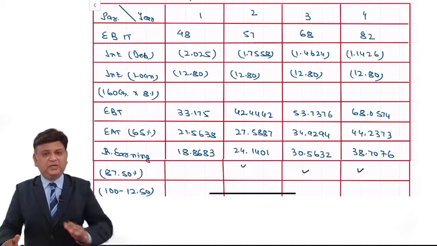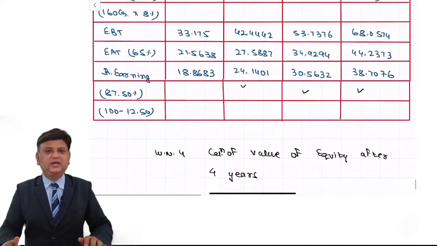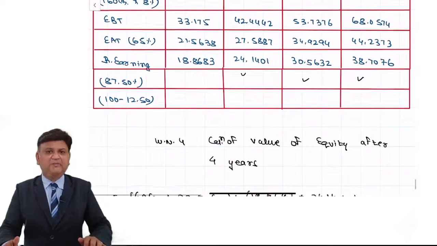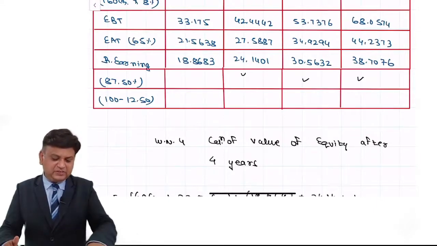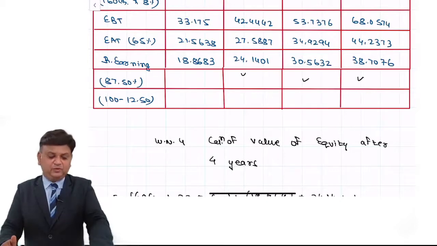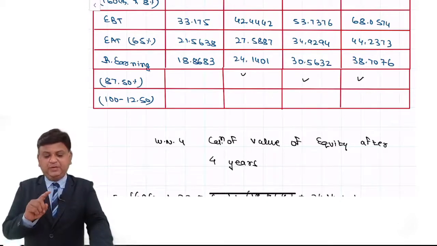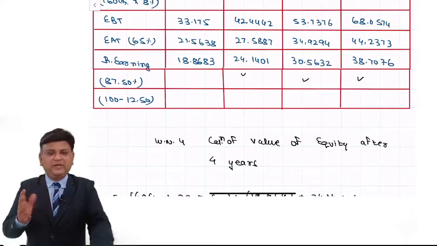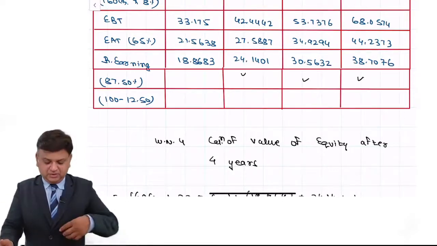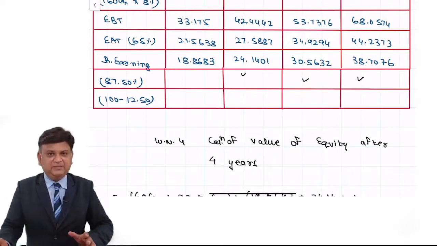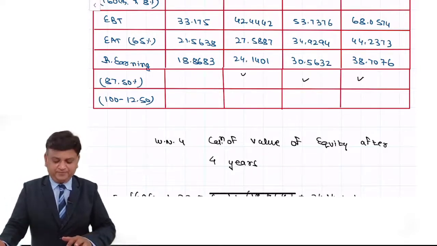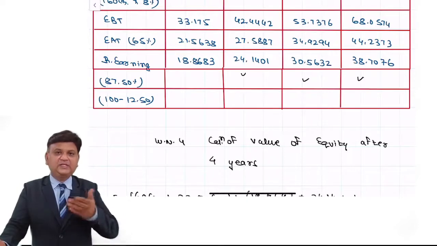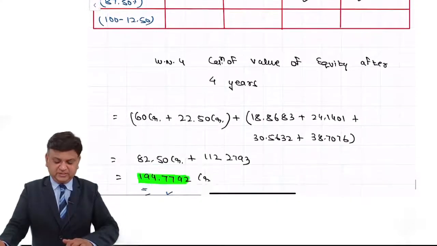Operating income minus interest gives EBT, minus tax is EAT, minus 12.5 percentage, because the language of the question says that regarding the equity dividend, Mr. Smith is of the view that the proposed dividend shall not be kept more than 12.5 percentage. It may be less than that, but in no case more than that. So we have computed 87.5% of the earning after taxes.